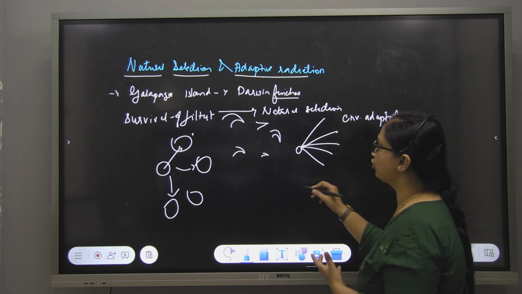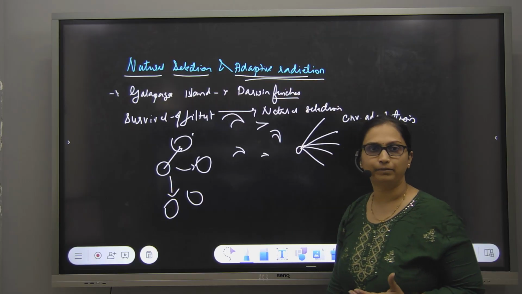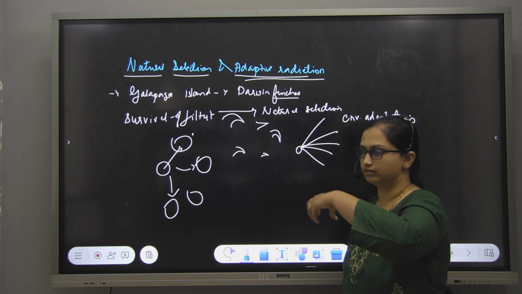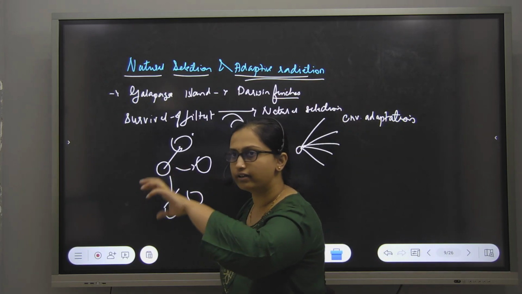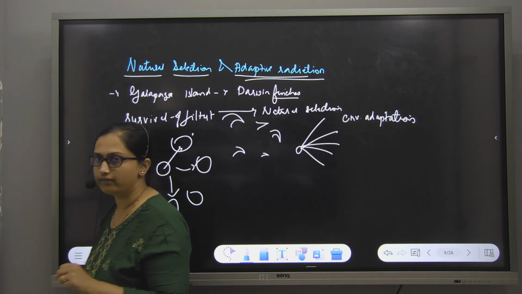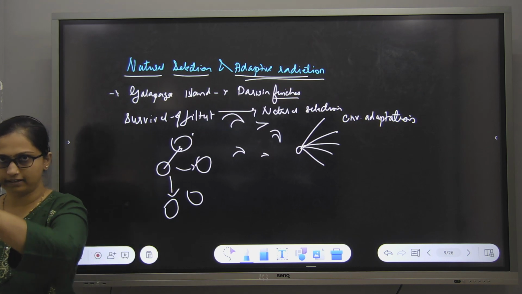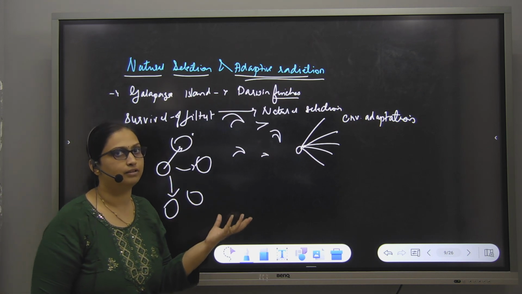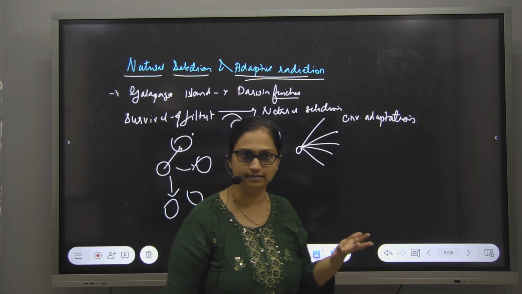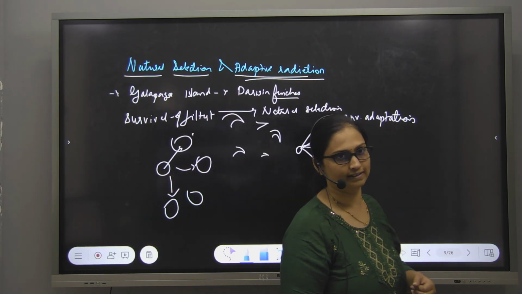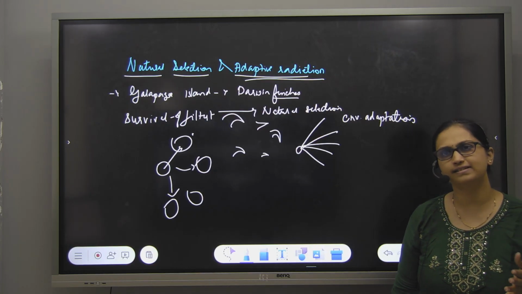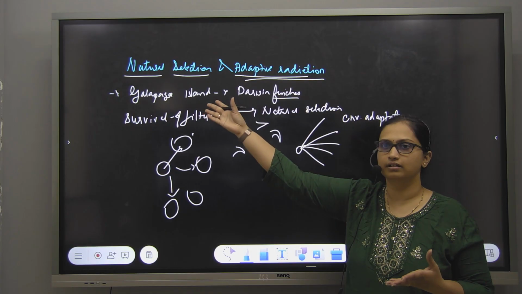And that's why the concept is called adaptive radiation, because they migrated to different places, and wherever they migrated, they adapted to living in that particular area. So they developed different kinds of beak sizes, and therefore this concept was called adaptive radiation, which is a result of natural selection.